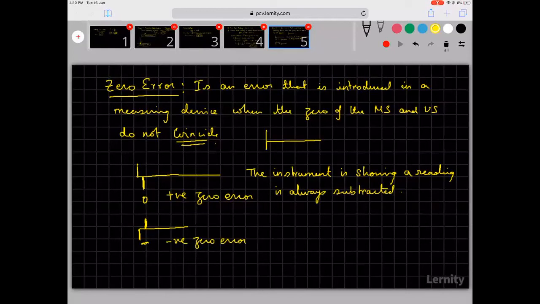Let's move on. Don't worry, this much is enough for you to be able to do all the questions. In the JEE Mains exam, they will tell you whether it is a positive zero error or negative zero error. Okay, so they won't ask you more than that. Now in the JEE Advanced only, they will ask you, let us reach, we have lot of time for that. Once the school reopens, once you see a vernier caliper in your hand, you will be much faster. So let's keep moving on fast.